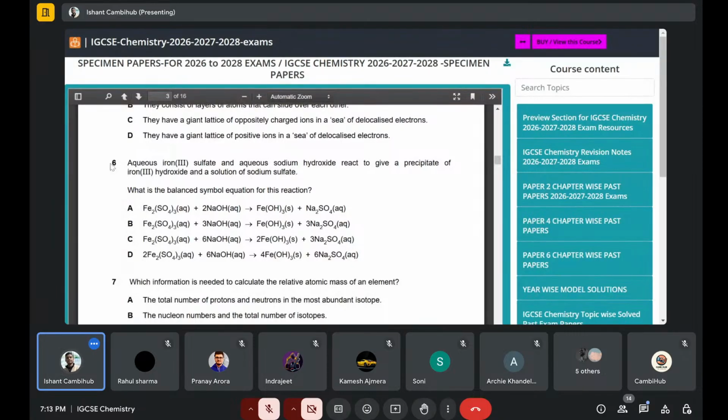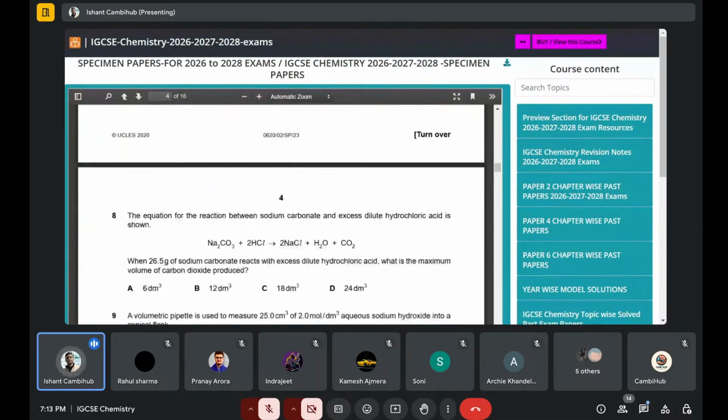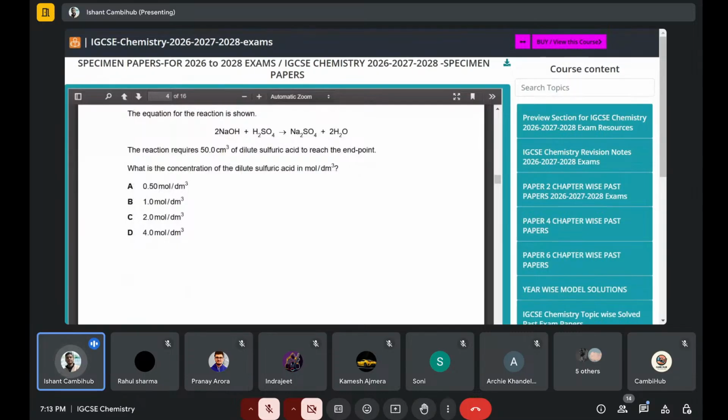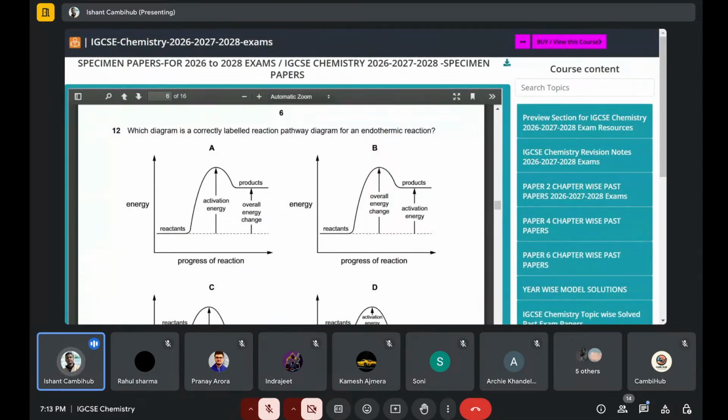Then in this one you shouldn't mess up, because here they have written aqueous, aqueous, solid, aqueous. So the state symbols are the only game here. So aqueous, aqueous, solid, aqueous, plus your balancing, and this one should also be done. Other than that, these are simple calculation type questions which you have to do. Copper ions.